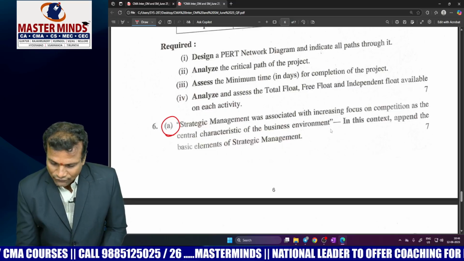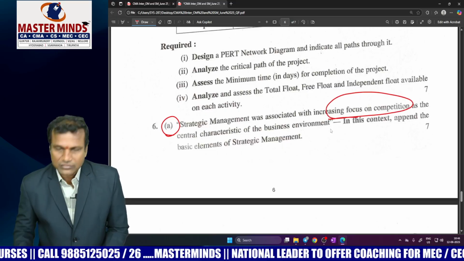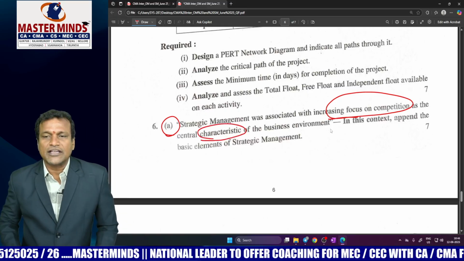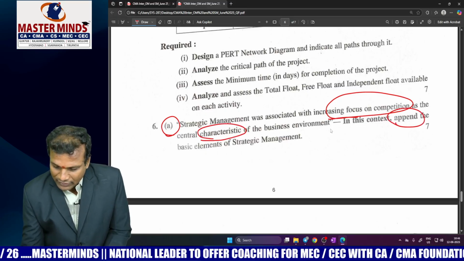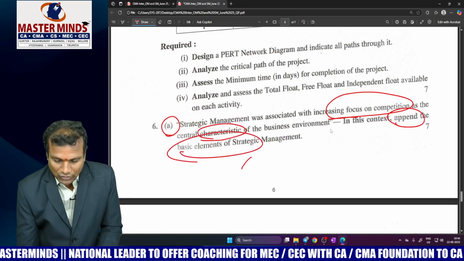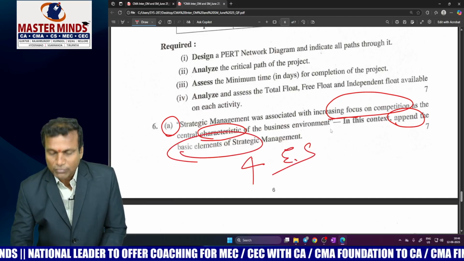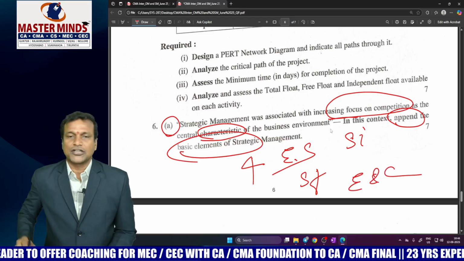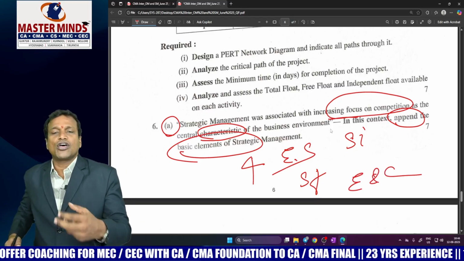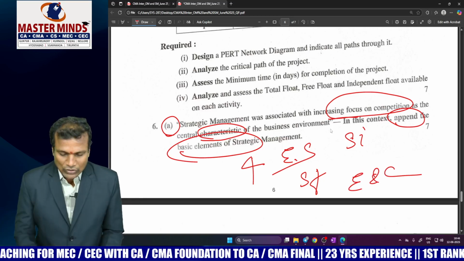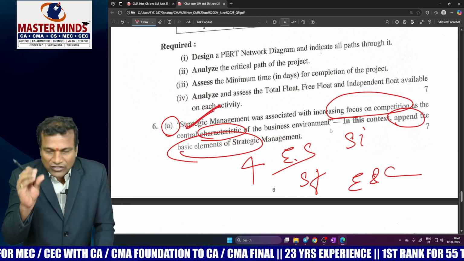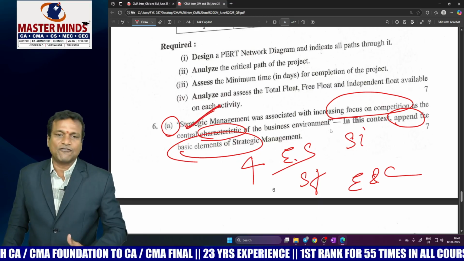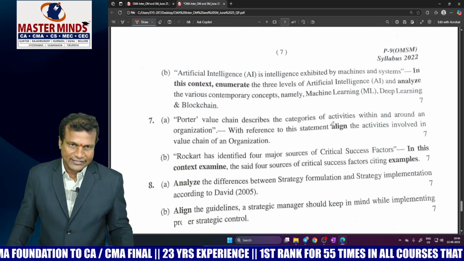Look at this line. SM was associated with increasing focus on competition. Since competition is increasing, you have to analyze the business environment characteristics very cautiously. In this context, explain the basic elements of SM. There are 4 elements of SM known as environmental scanning, strategy formulation, strategy implementation, and evaluation and control. You have to put all 4 subheadings and 1 or 2 lines under each subheading. Under each subheading you have to start the answer with the same first sentence as in the question itself, "SM was associated with". Thereafter you can write your material answer, the CRD answer.